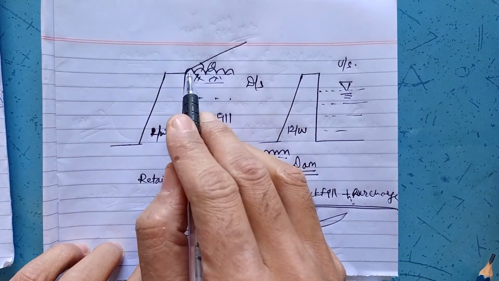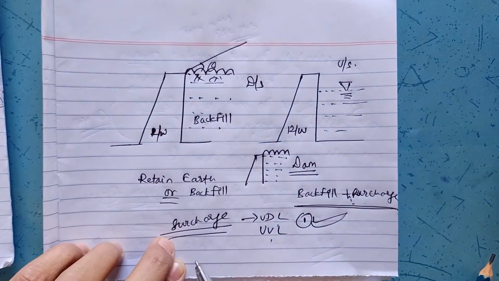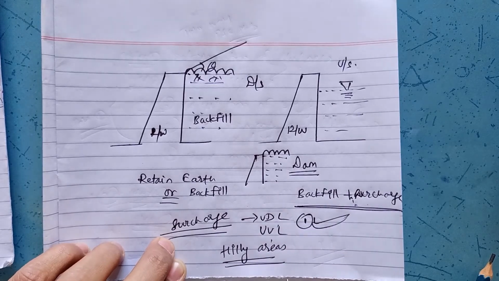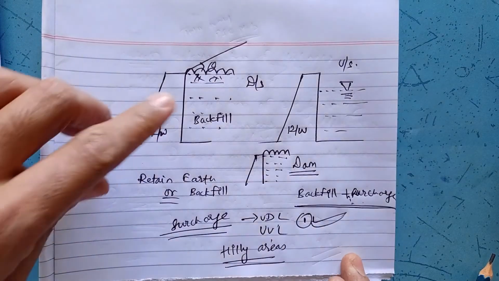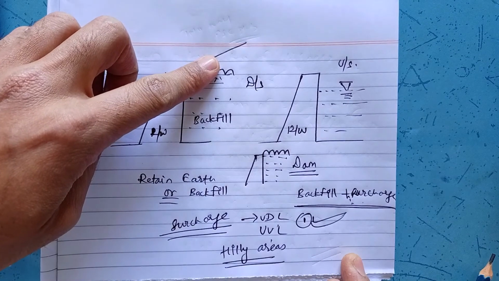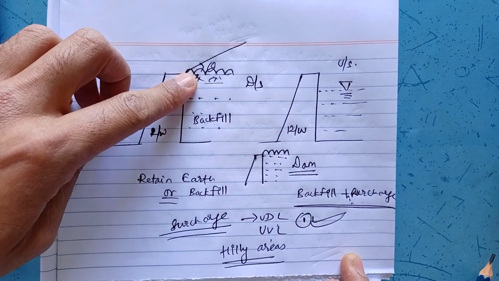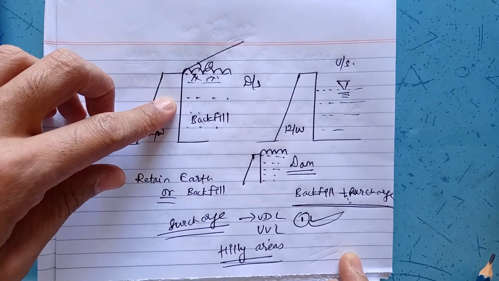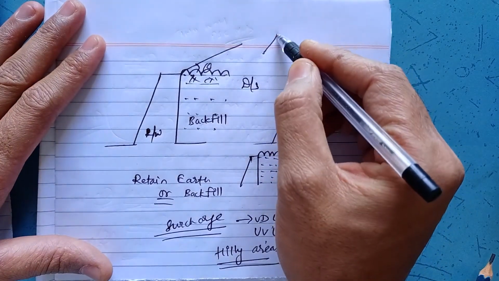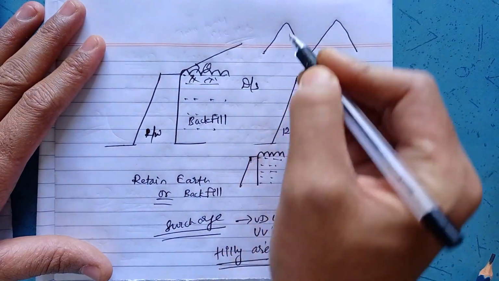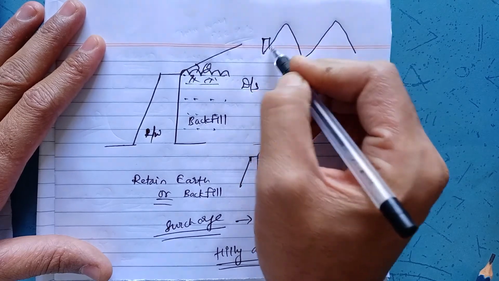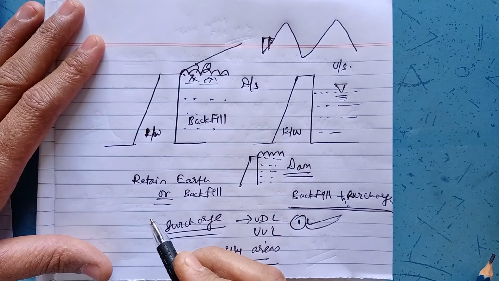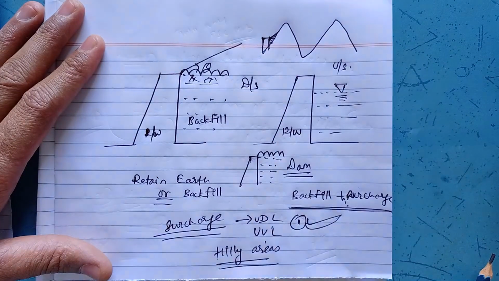And when will this case occur, backfill plus inclination? This case basically occurs in hilly areas or mountainous areas, where backfill with inclination, that is backfill with surcharge at an angle theta, occurs. This case occurs when a retaining wall is provided on sloping ground or in hilly areas. And as you know, the nature of the mountain is in this manner, and hence if a retaining wall is to be provided here, it will be sustaining the backfill with inclined surcharge.